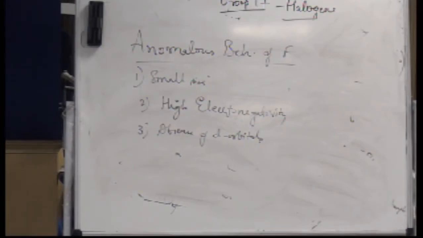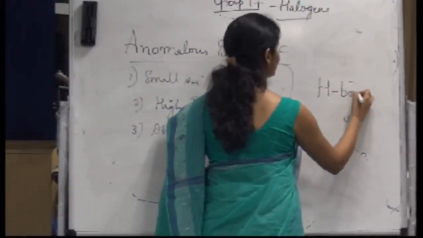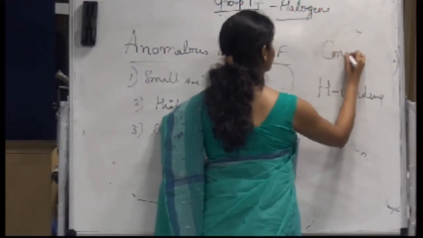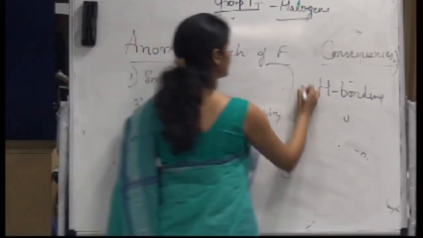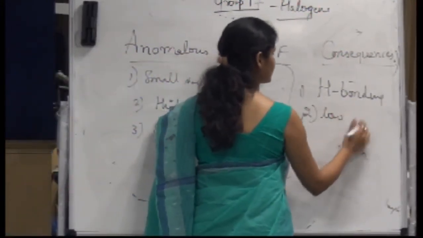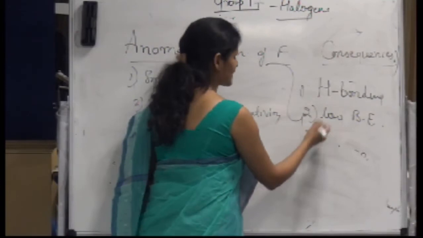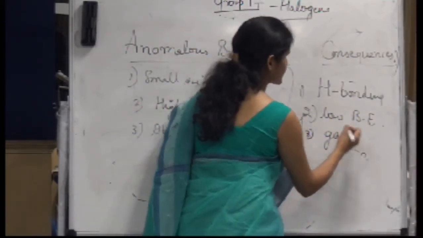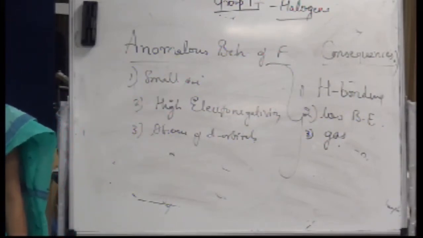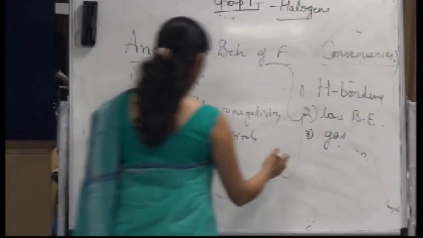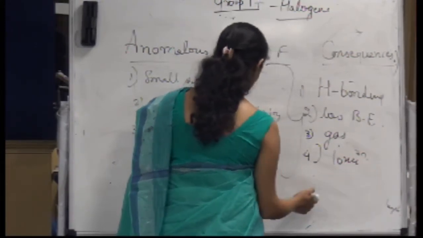Hydrogen bonding is one consequence. These are the consequences of the small size of fluorine. Then low bond dissociation energy. It exists as a gas because of its small size. In fact, all the first elements of the p block show this kind of behavior. So this would be the reason. And the nature of compounds is that they'll form ionic compounds always, right?